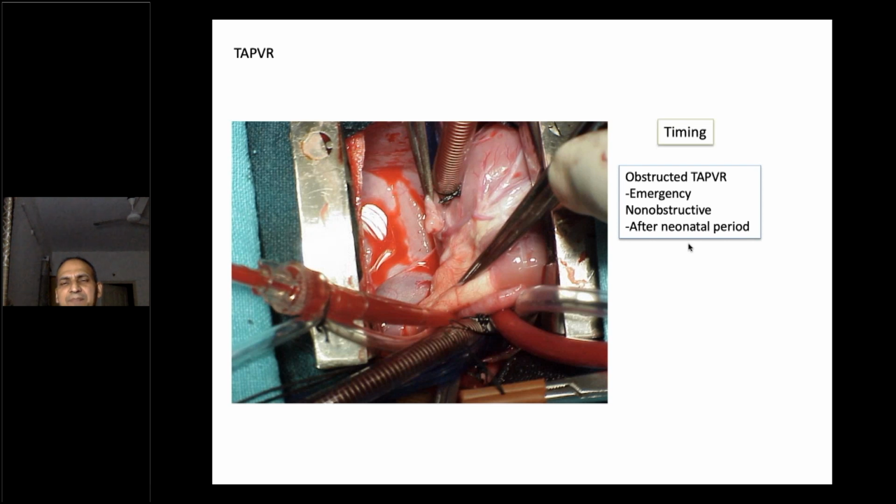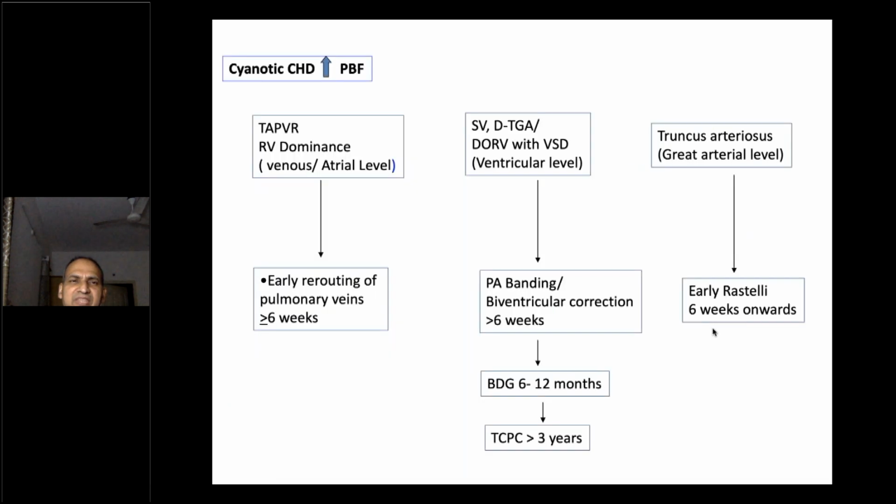If they are non-obstructive, particularly the supracardiac or the cardiac types, we can wait for some time, and after the neonatal period, we go for complete correction. So this is in a nutshell about the cyanotic heart disease with increased pulmonary blood flow.